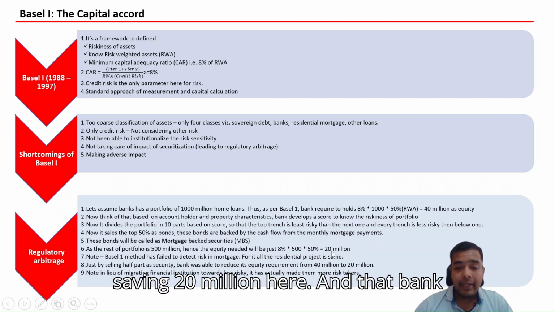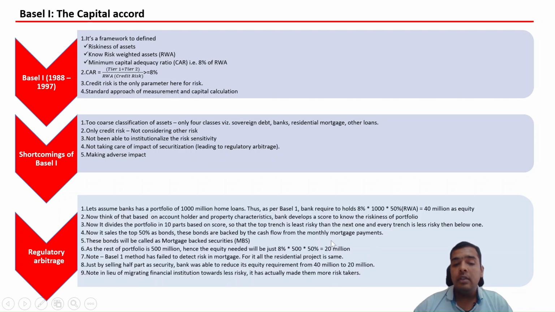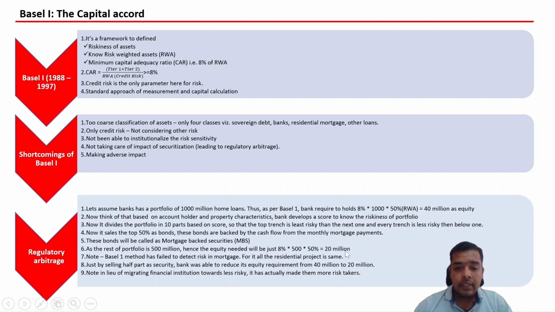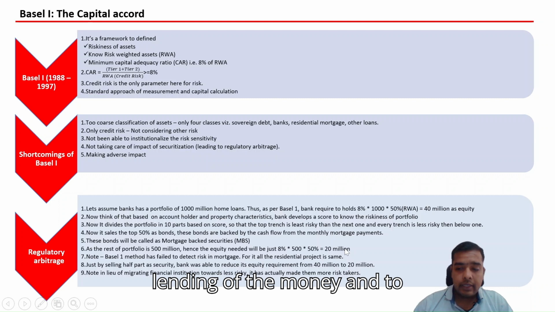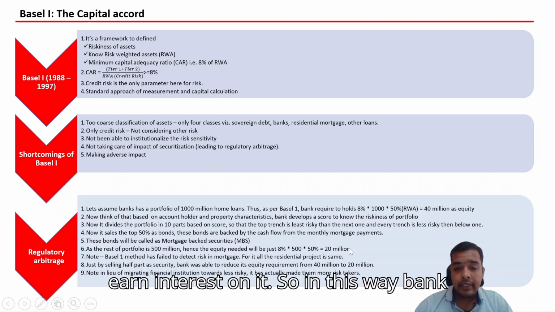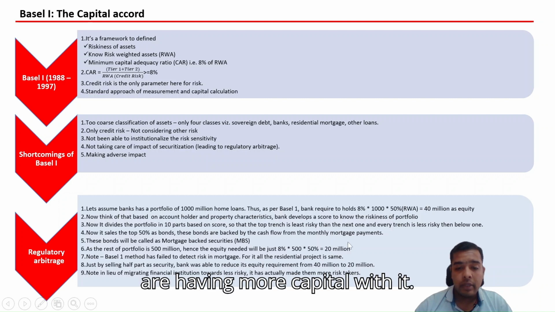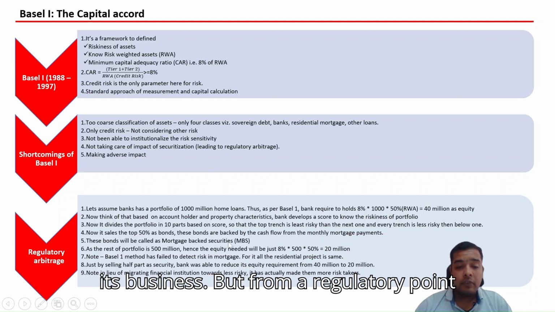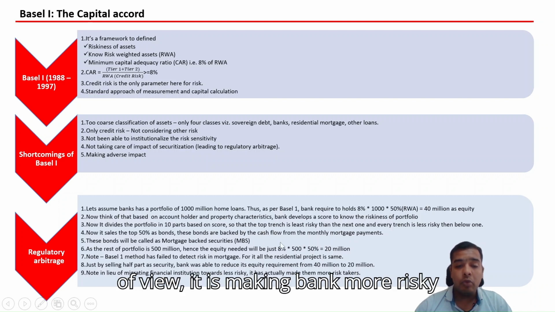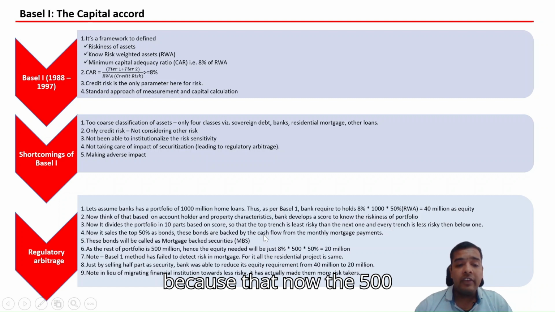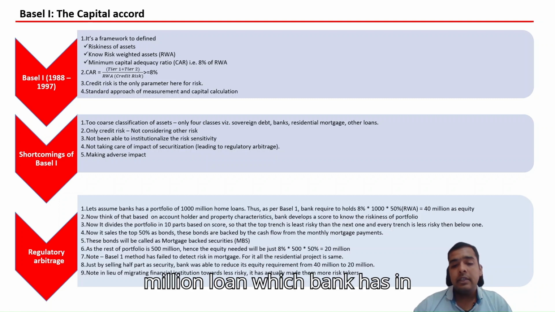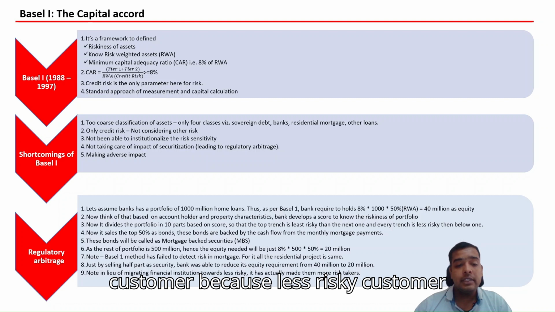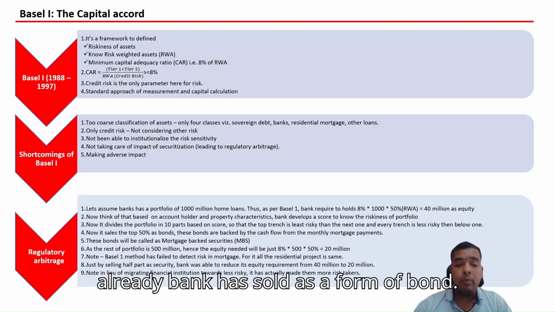The bank utilizes that saving to lend more, because for a bank the main business is lending money and earning interest on it. So in this way banks have more capital with them, which helps them further boost their business. But from a regulatory point of view it makes the bank more risky, because the 500 million loan the bank has in the form of home loans comprises risky customers, since the less risky customers the bank has already sold in the form of bonds.